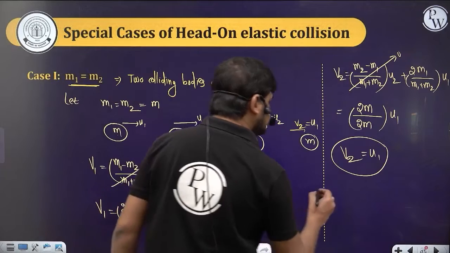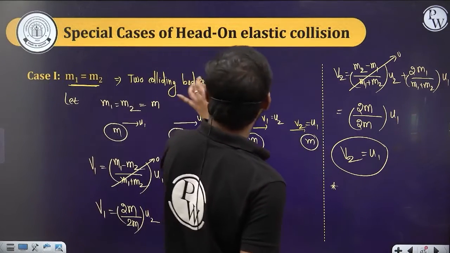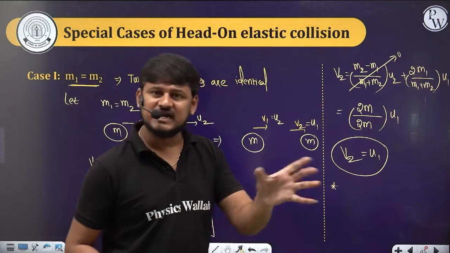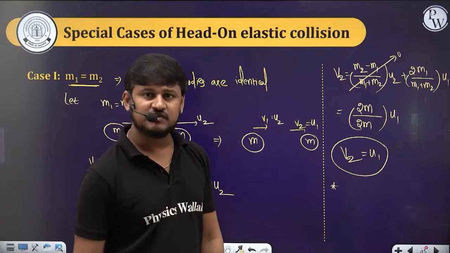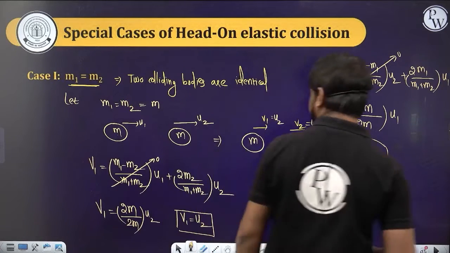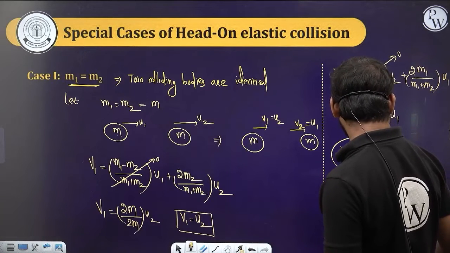So if two colliding bodies have the same mass, or the bodies are identical, you can directly write that their velocities will be interchanged. So write that statement. Clear? Chalo, this is the first condition.